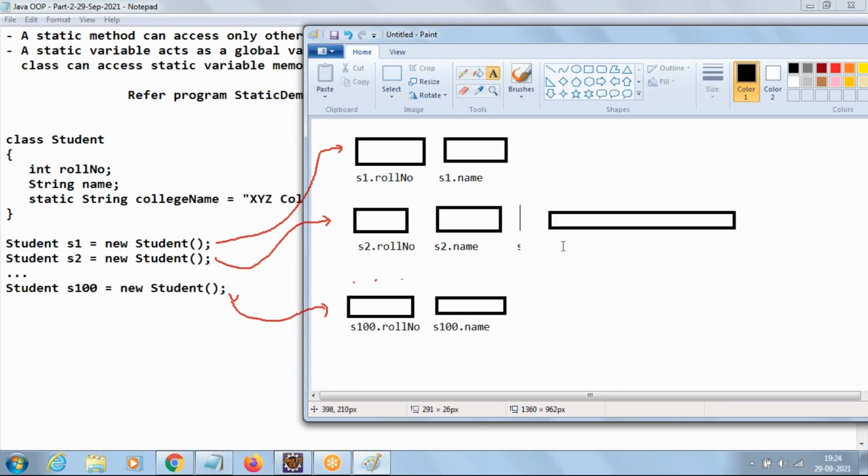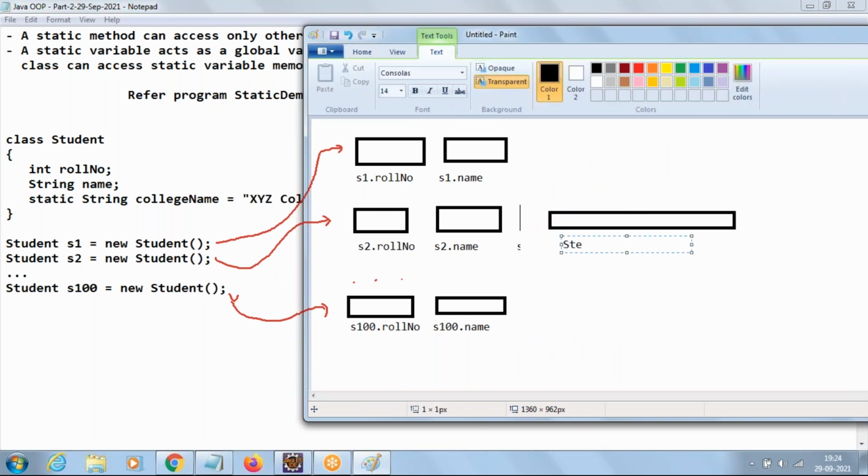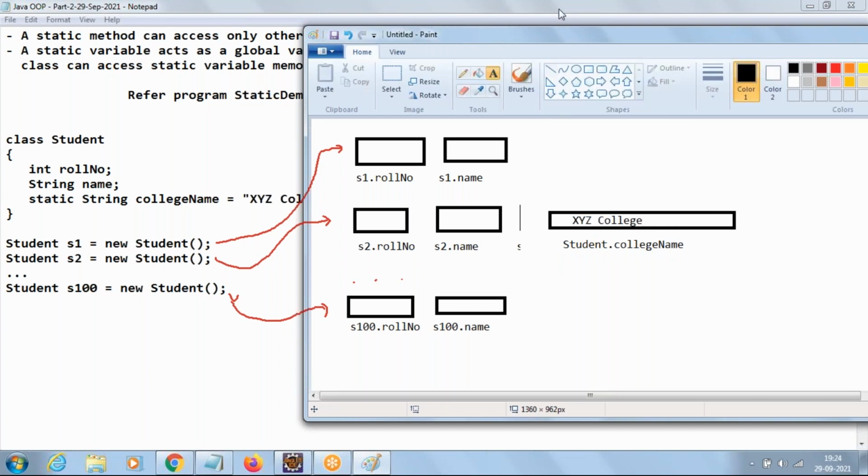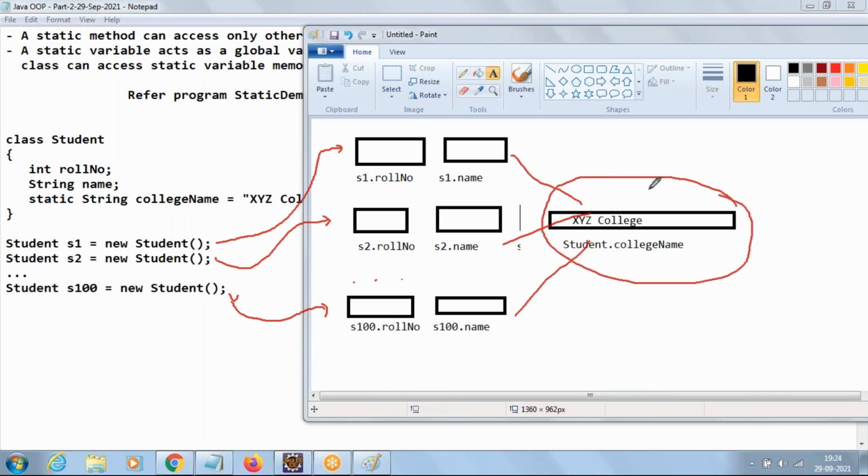It's going to allocate only one memory location for college name, and it is referred with the class name, like this: Student.collegeName, and the college name is XYZ College. This memory can be used by your S1 object, S2 object and even S100 object. So there will be only one memory for college name, and that can be used by all the students of your college. Clear all of you, when to think of the static keyword now?